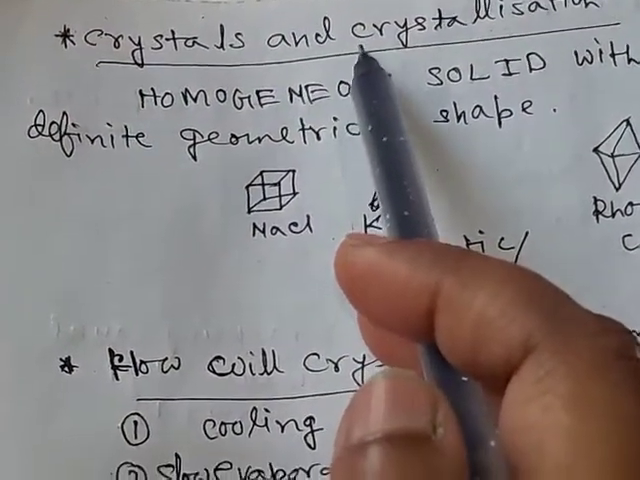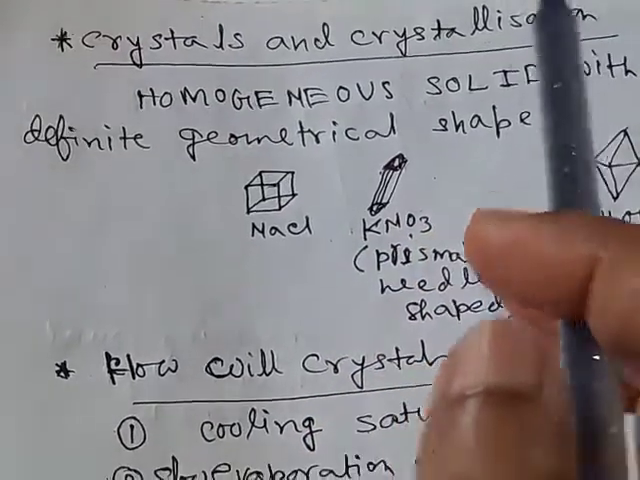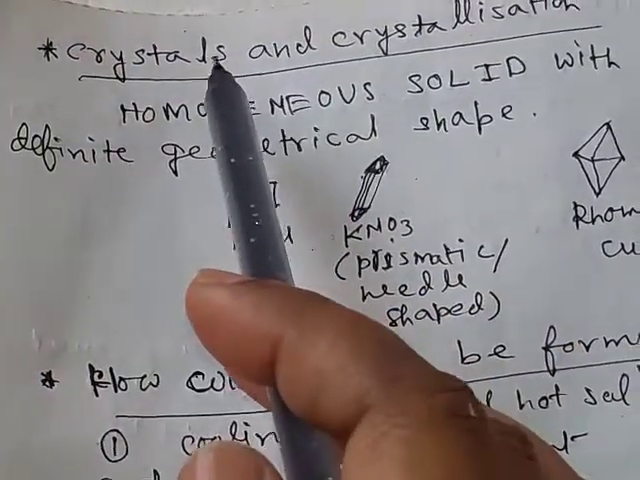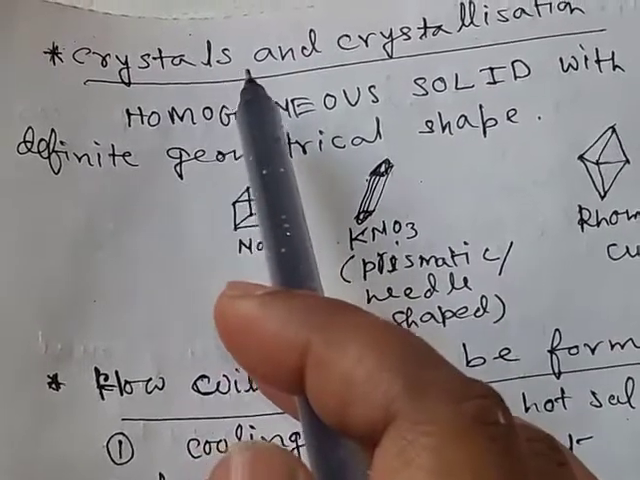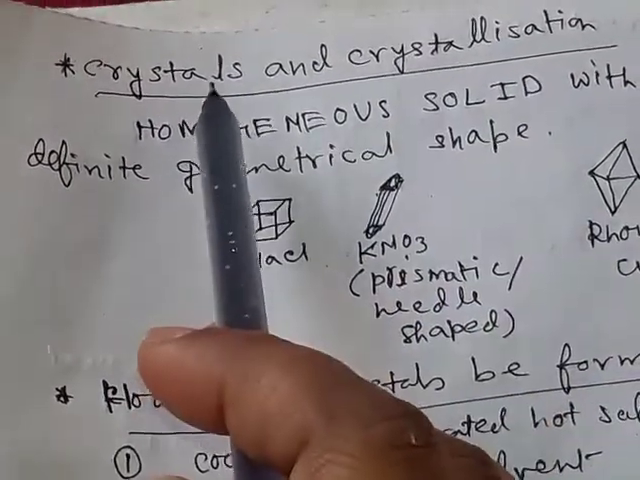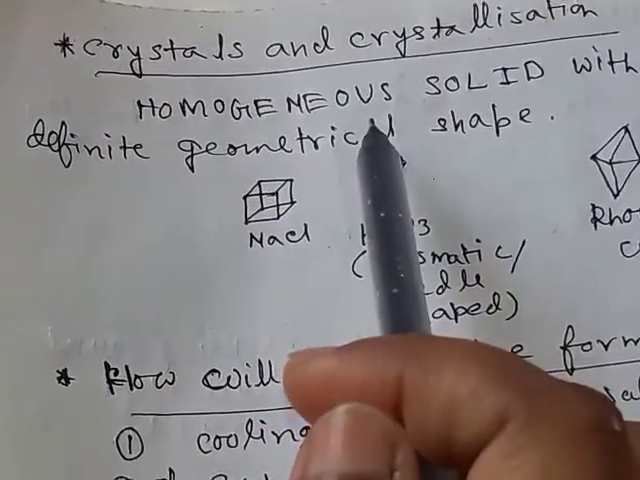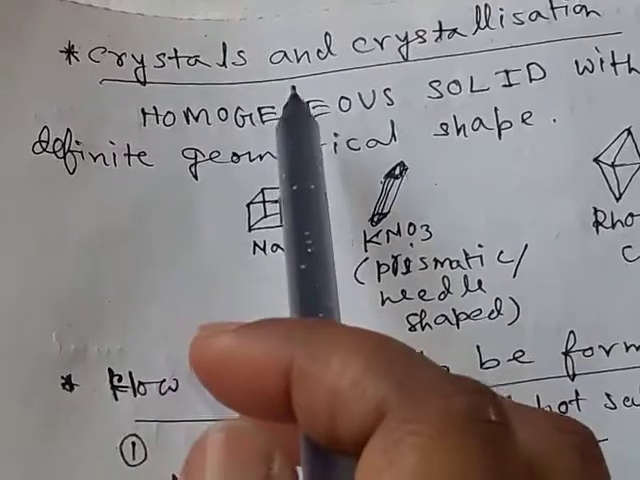Hello students, today we shall discuss crystals and crystallization. You will observe the solid substances we obtain from nature. Some are crystalline and some are amorphous, that is, they are in powdery form.